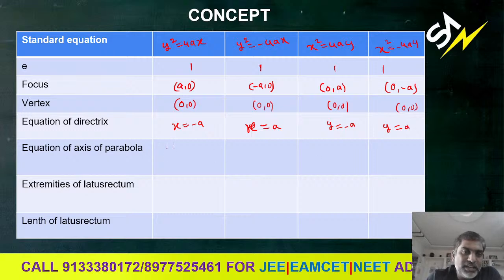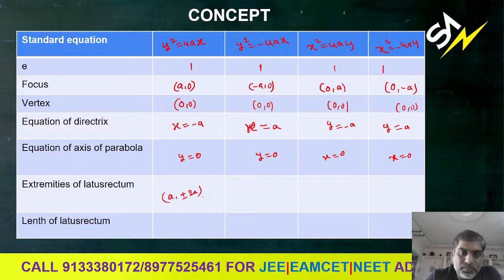Next, the equation of the axis. Here the x-axis is the axis. X-axis means y equal to 0 is the equation. Here also y equal to 0 is the equation. Here the y-axis is the axis of the parabola, that is x equal to 0.